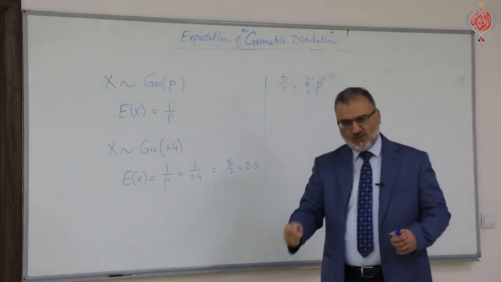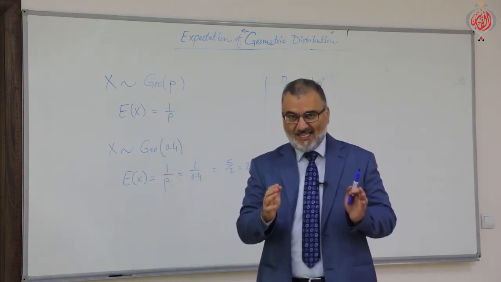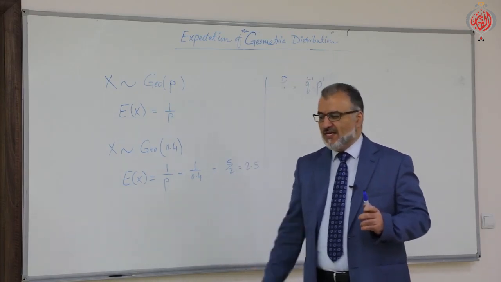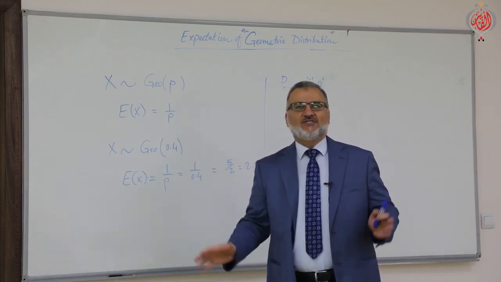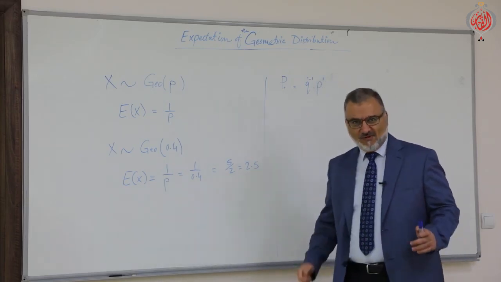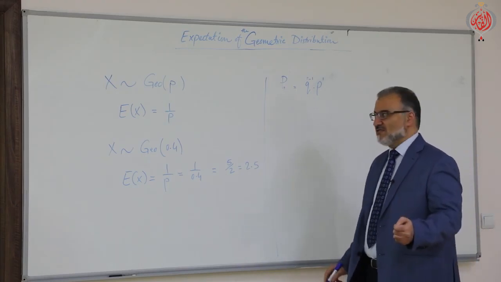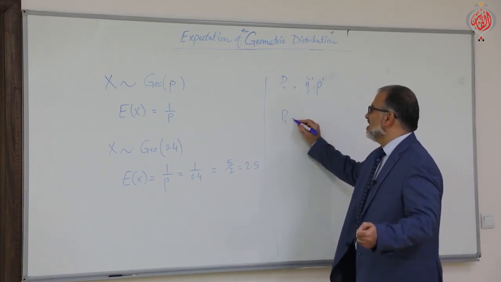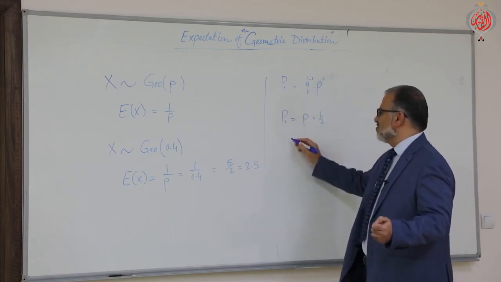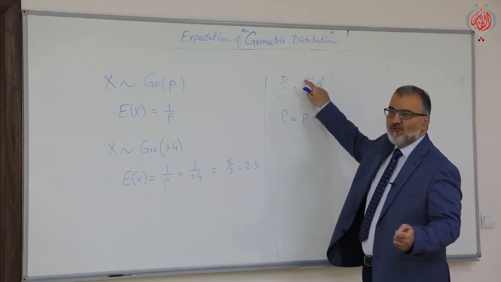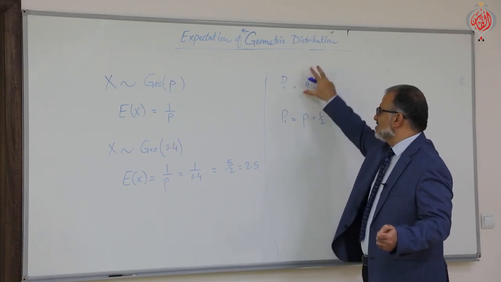So suppose we are tossing a coin and we are interested in the appearance of head. So our success is the appearance of head. If we toss the coin and we find that the head appears on the first toss, what will be the probability that the head will appear in the first toss? Straight away, the probability of 1 equals P, the probability of success, which is 1 over half. Why? Because if you apply that rule, R will be 1. So 1 minus 1 is 0. Q to the power of 0 is 1. It's nothing. So it will remain P.